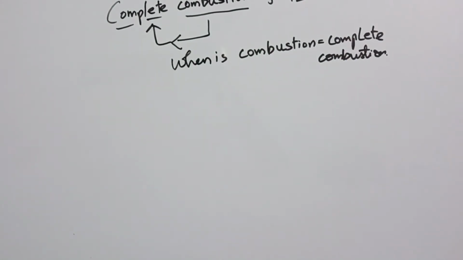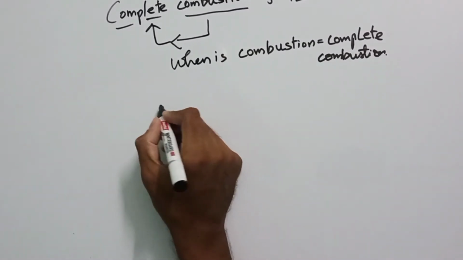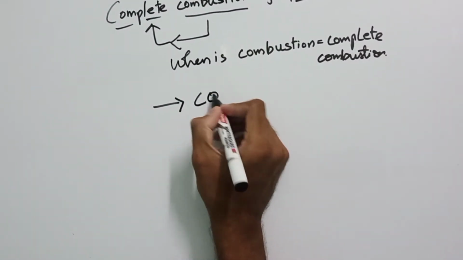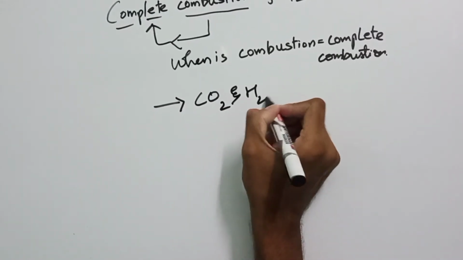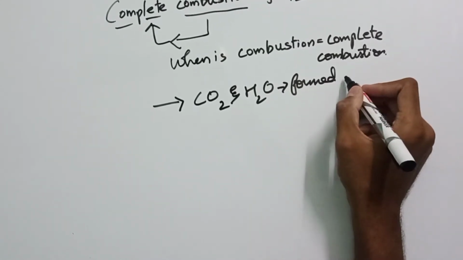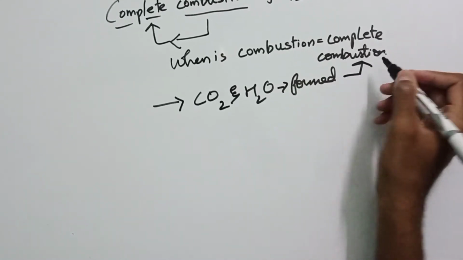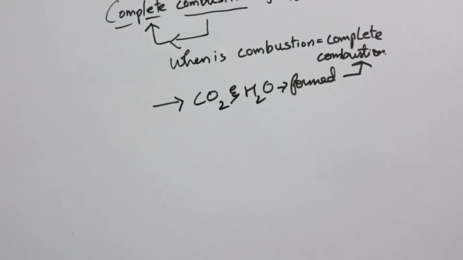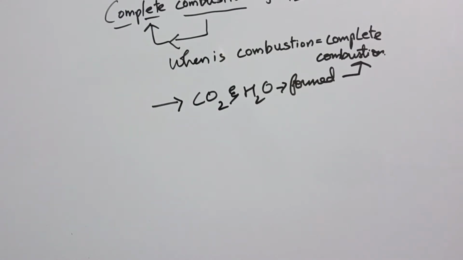Combustion is complete only when CO2 and H2O are formed in the reaction. That means in the products of the reaction, if CO2 and H2O are formed, then you call that combustion complete combustion. That means if the products we get are CO2 and H2O, then that kind of combustion is complete combustion. So now we have understood the major difference between complete combustion and combustion.